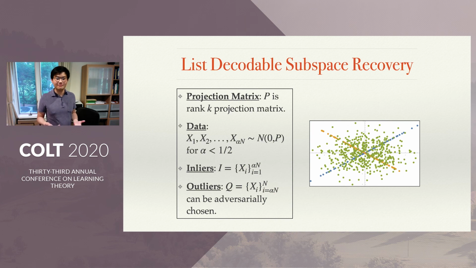So our formal setting: P is a rank K projection matrix. Our data is x1 through x alpha n, drawn from normal 0, P, a degenerate Gaussian, for alpha less than a half. Our inliers are the x1 through x alpha n, we call them I, and the outliers, we call them Q. The outliers can be adversarially chosen. A minor note, this is a little different from the total variation adversary, but all of our algorithms work in both settings. This is just a little easier to write on a slide.